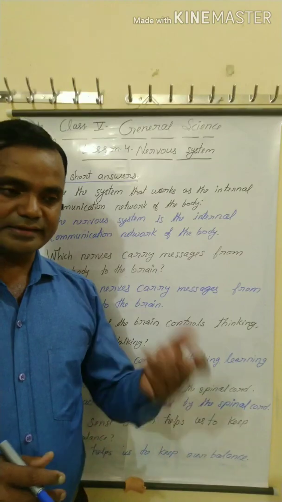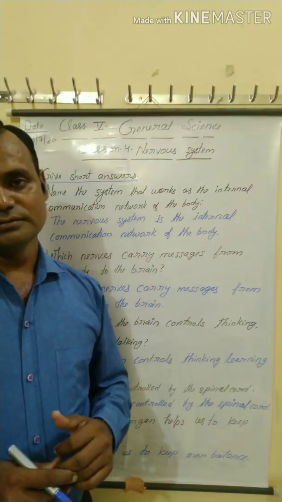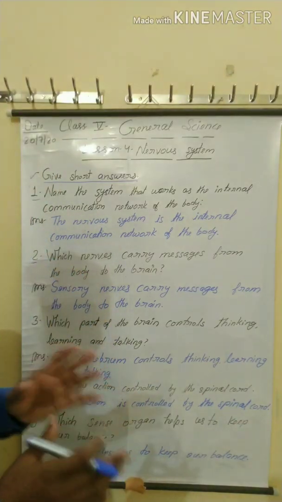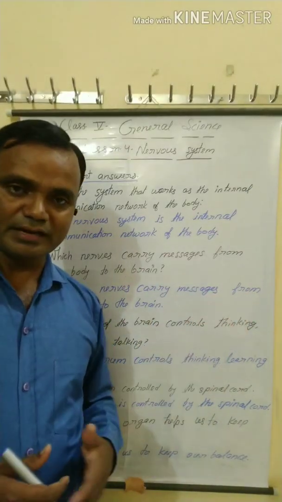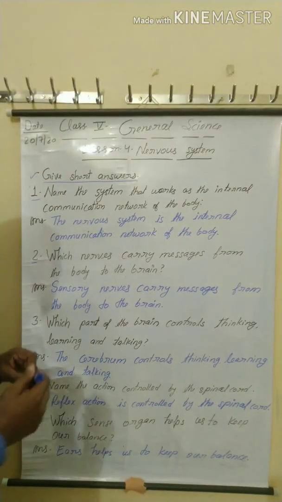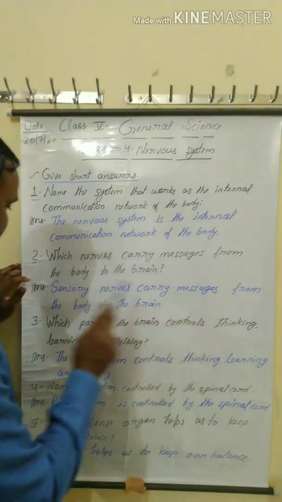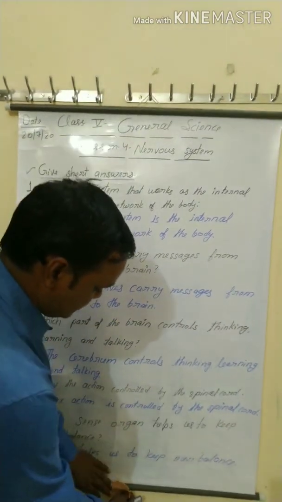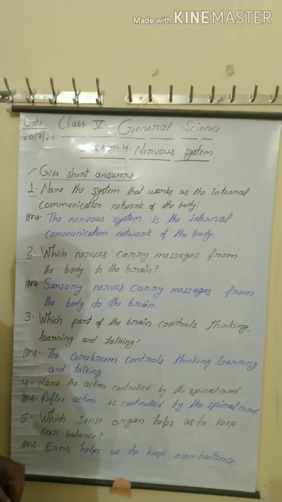Motor nerves carry signals from the brain to the muscles or body parts, and mixed nerves carry messages both from body part to brain as well as brain to body part. So here, sensory nerves carry messages from the body to the brain.